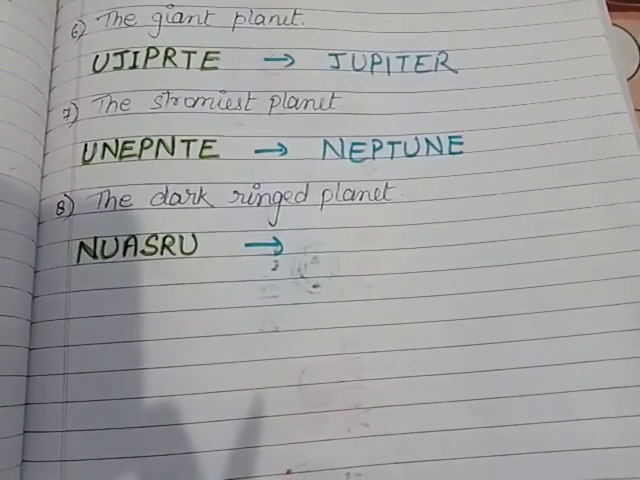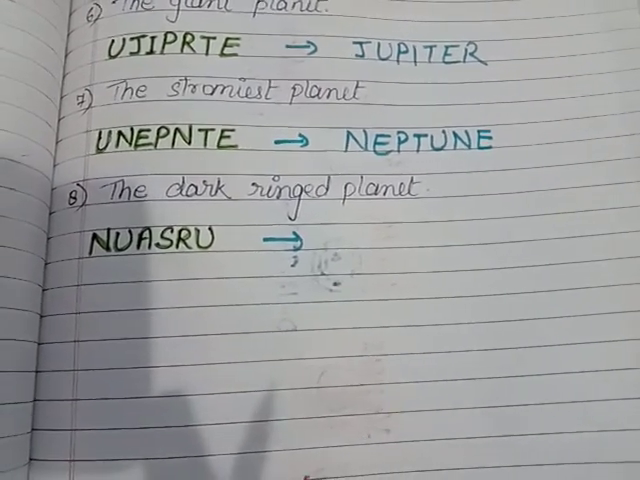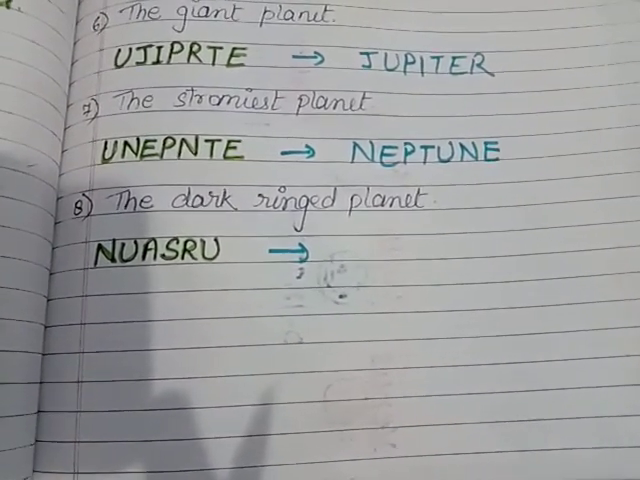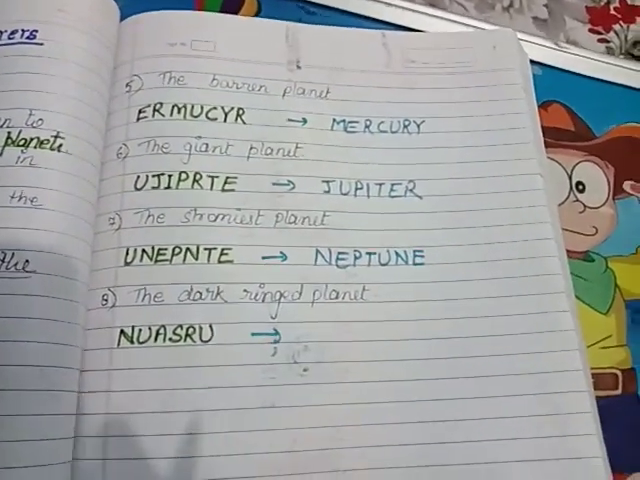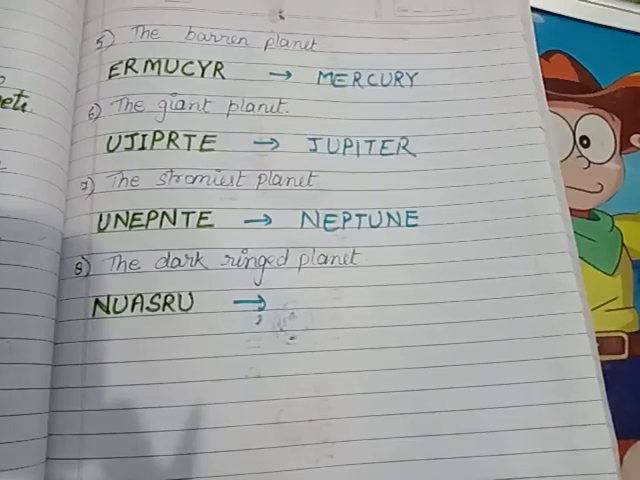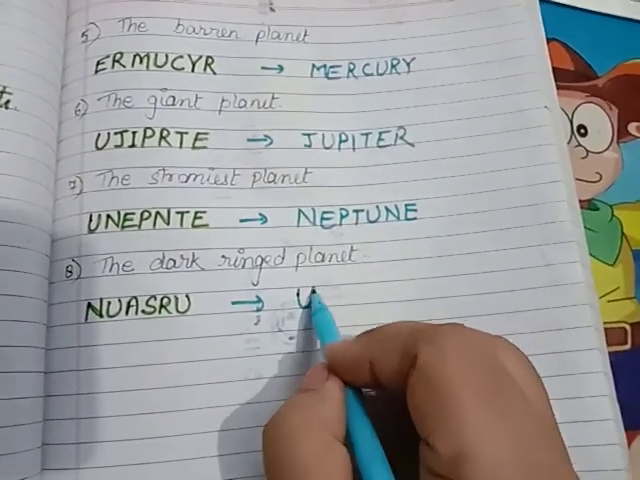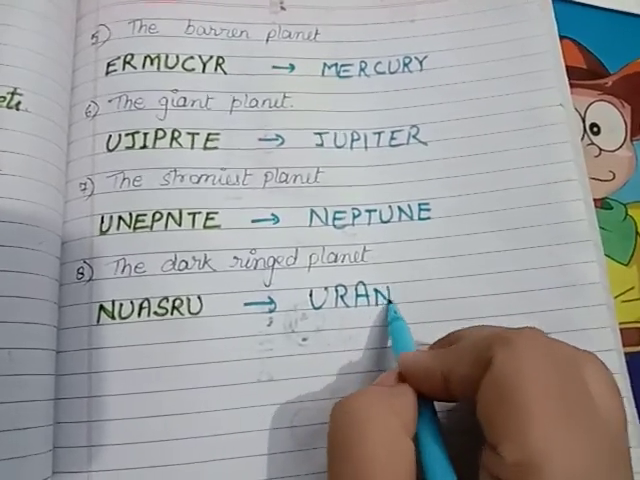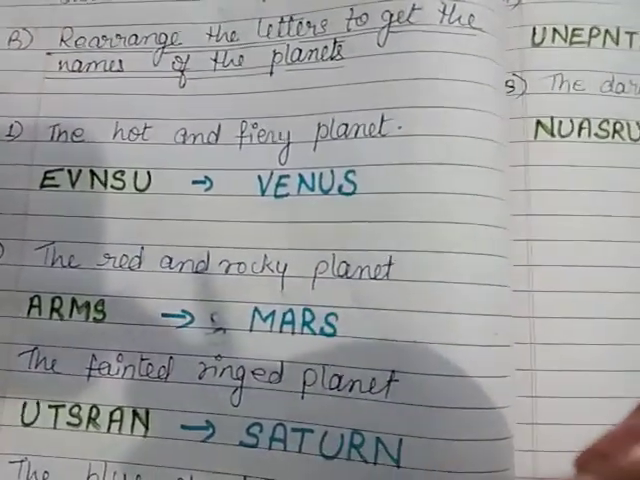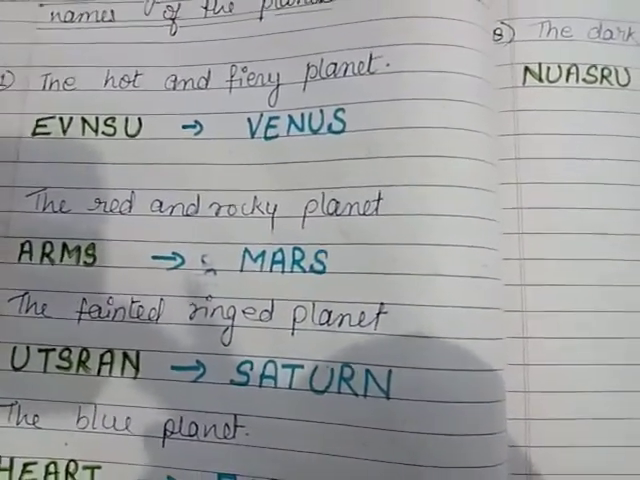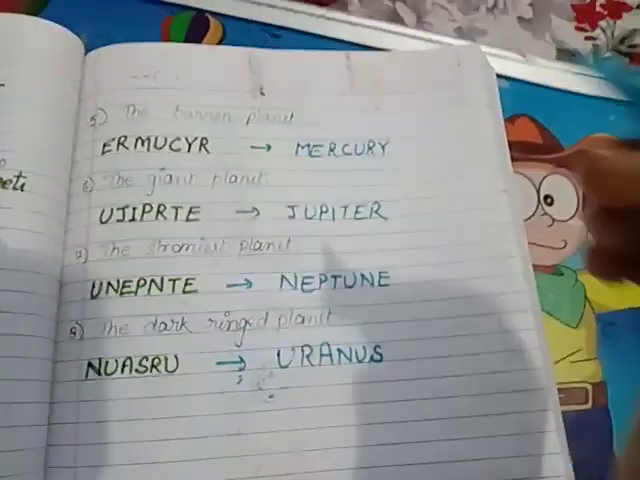Then the last one, the dark ringed planet. Who is the dark ringed planet? Tell me the name. Neptune, Jupiter, Mercury, Venus, Mars, Saturn, Uranus. That is Uranus. So this is question number B. Now we have arranged all the jumbled words. Okay, so learn this thing.